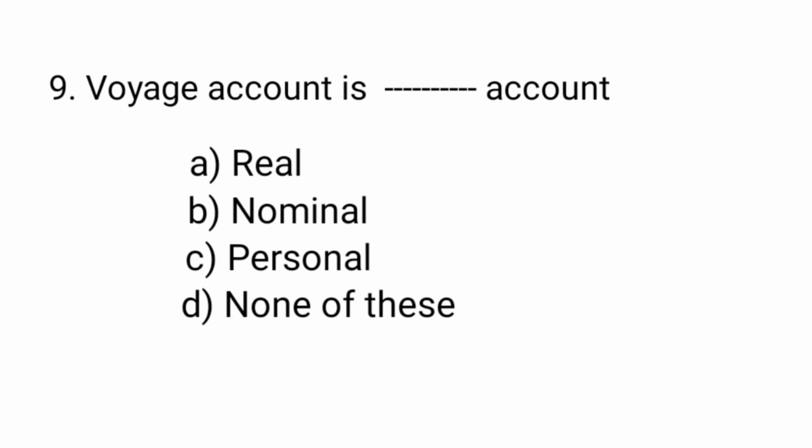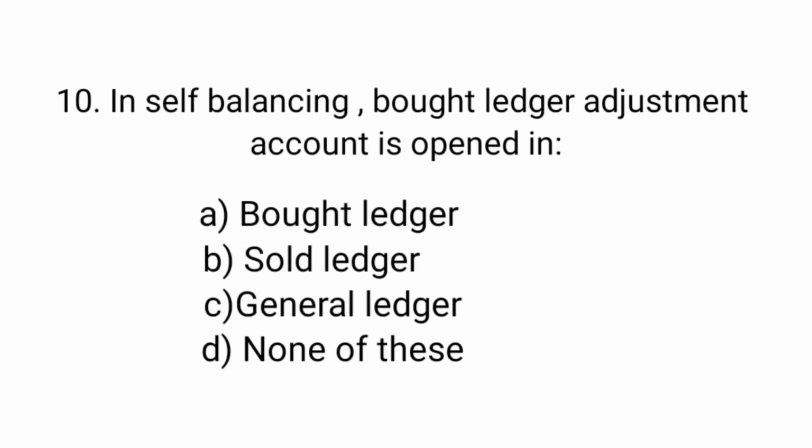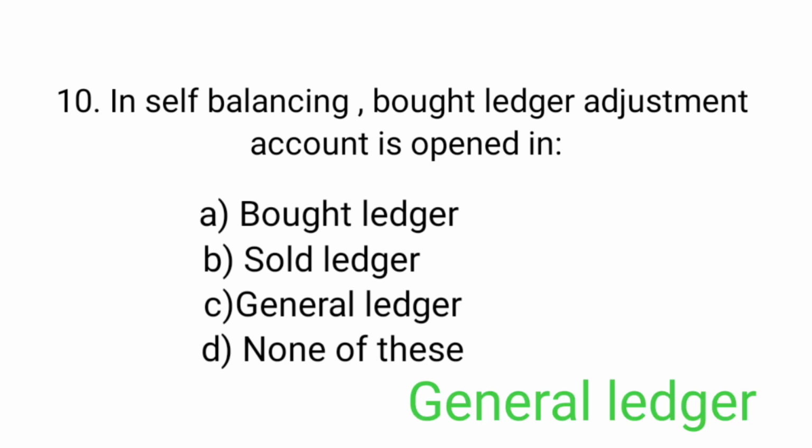Voyage account is dash account: real, nominal, personal, none of these. Nominal account. In self-balancing, the adjustment account is opened in: bought ledger, sold ledger, general ledger, none of these. General ledger.